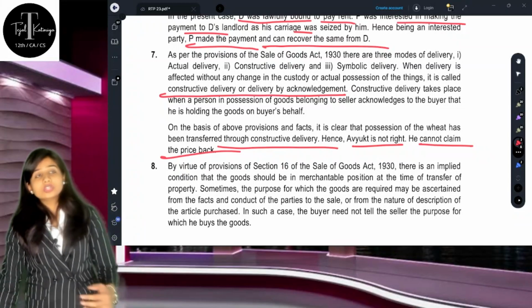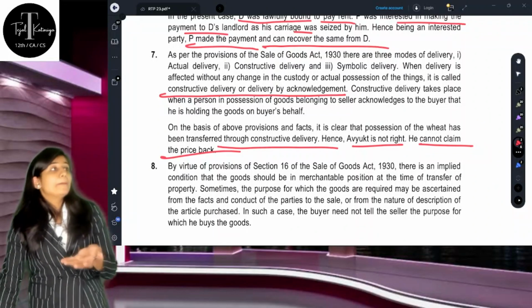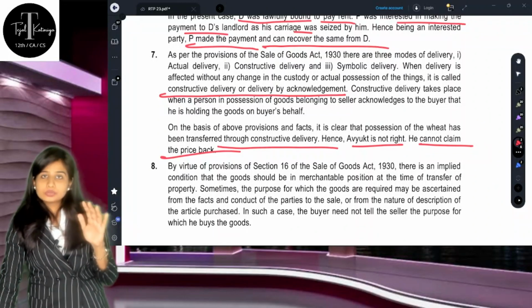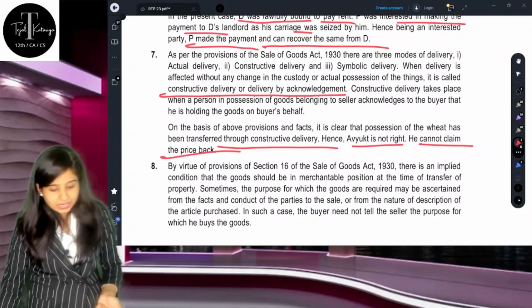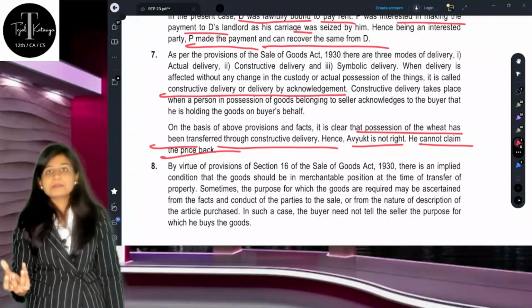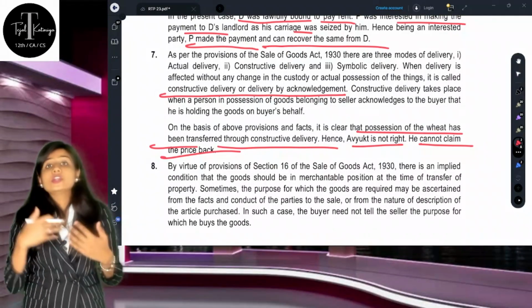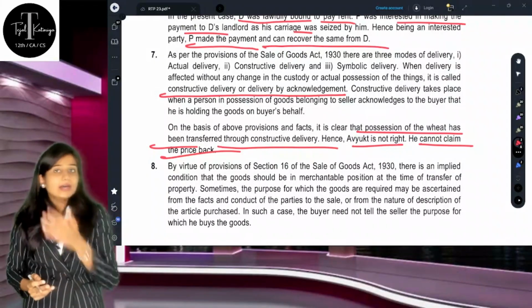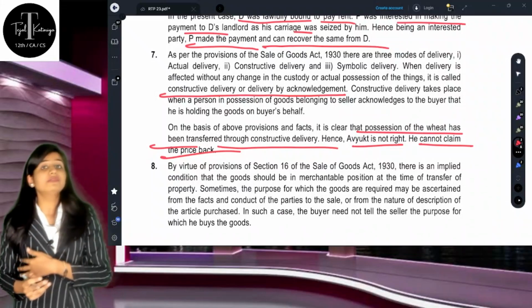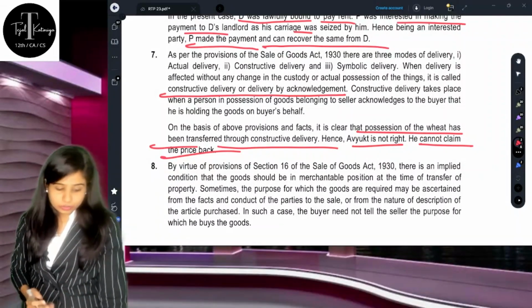and you cannot take that price back from him, on the contention that the seller has not completed the delivery, because he has already delivered you the goods under the head of constructive delivery. So obviously, even though Mr. Kishori was in possession, he was in possession on behalf of Mr. Ayukt and not on behalf of Bhaskar, according to constructive delivery. Hence, Mr. Ayukt cannot claim back the price.